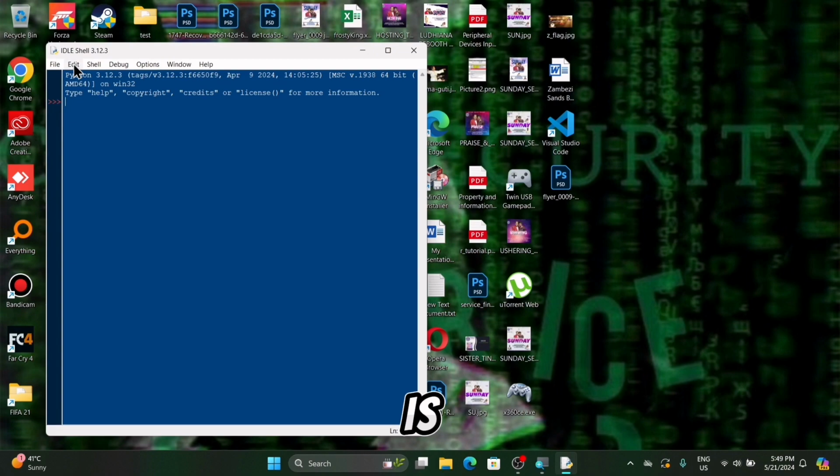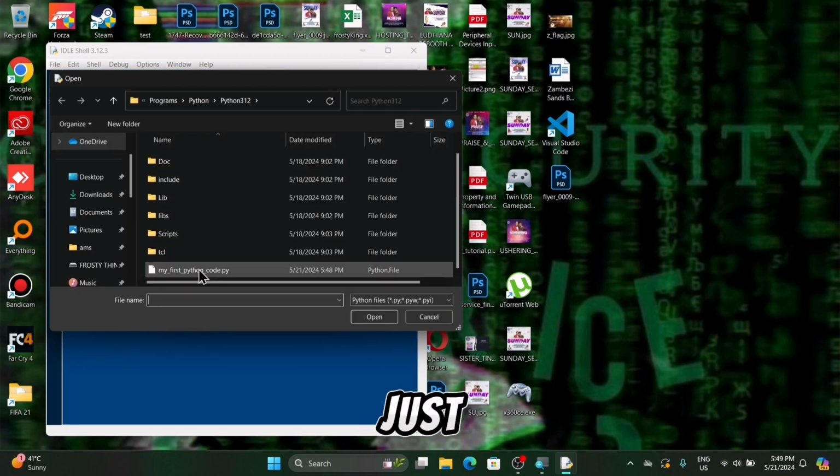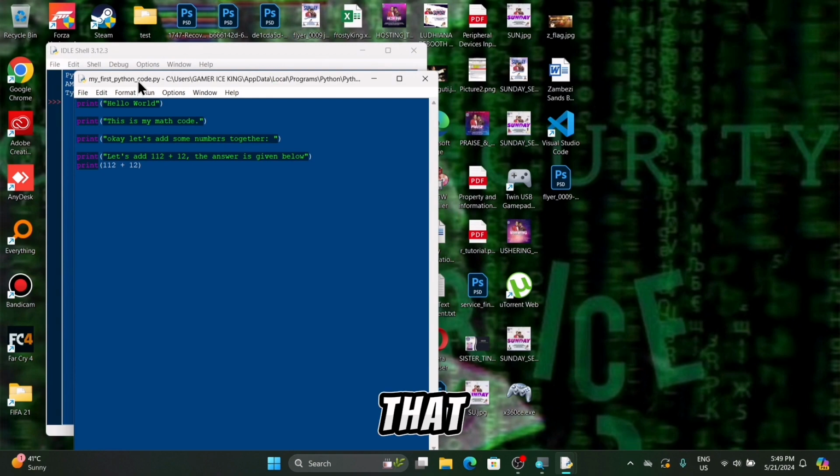My PC is slowing down. Okay, now it's open. So if you want to open the last script, you just go on File again and click on Open. As you can see, we were prompted with that dialog. Now look for your file and click it, and then open it.